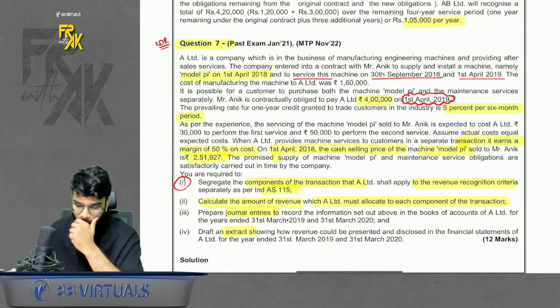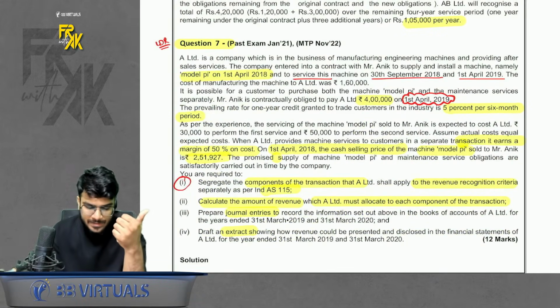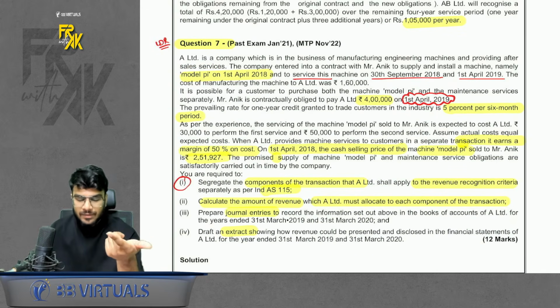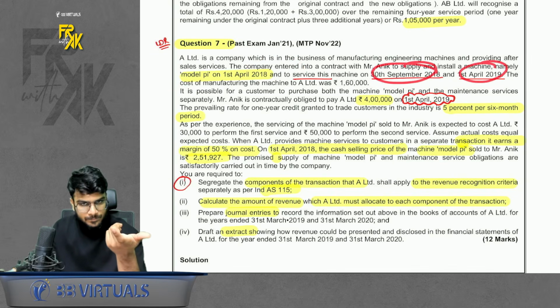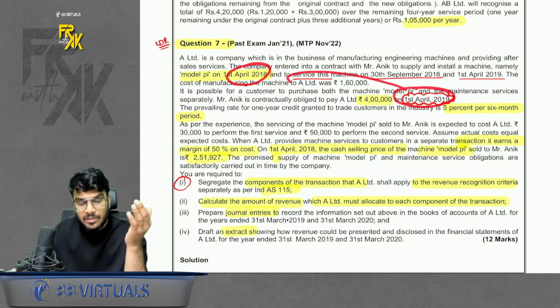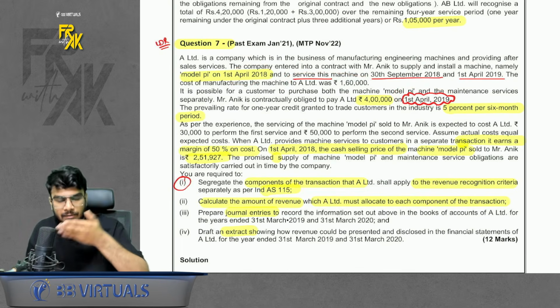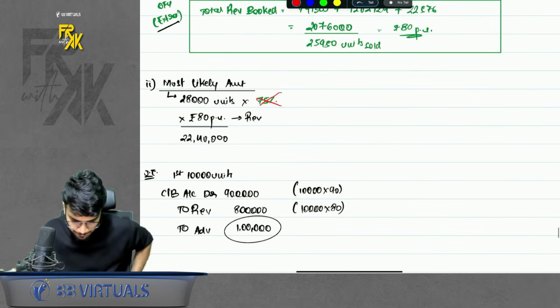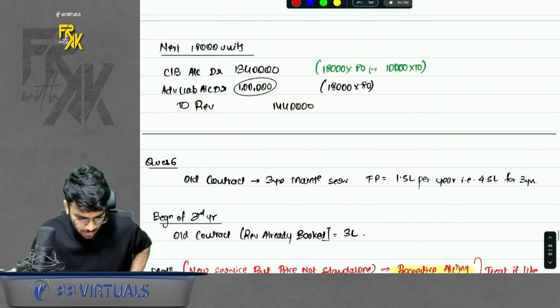What does it say? So I'll just try to summarize it. It says we are selling a machine model Pi on 1st April 18. Along with that, we are giving two services, maintenance service on 30th September and 1st April 19. Okay. Payment we are receiving on 1st April 19. So if you see, machine sold in 18, payment received in 19. So that means we will also charge for some finance component. So that is exactly what we did here. Please have a look here.